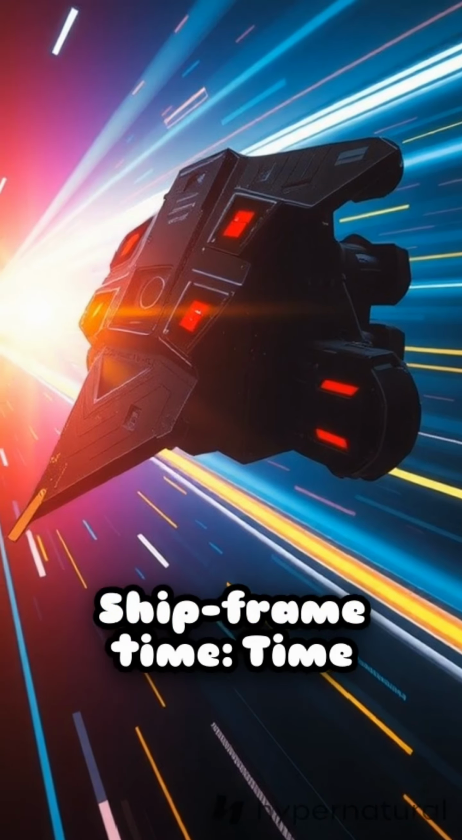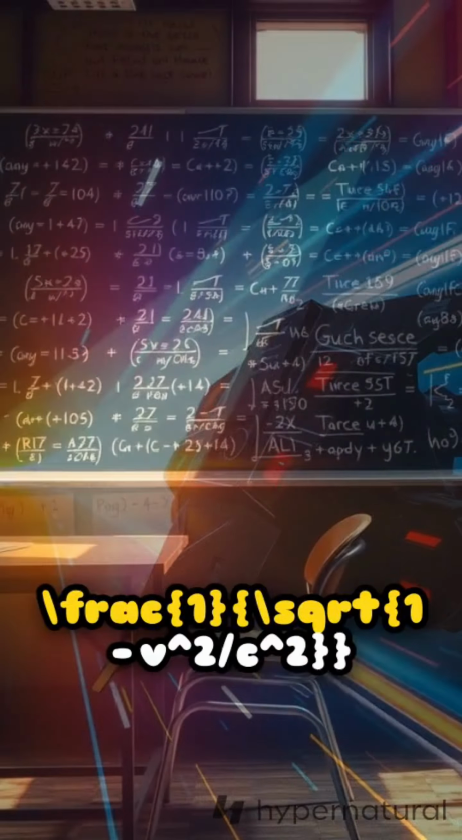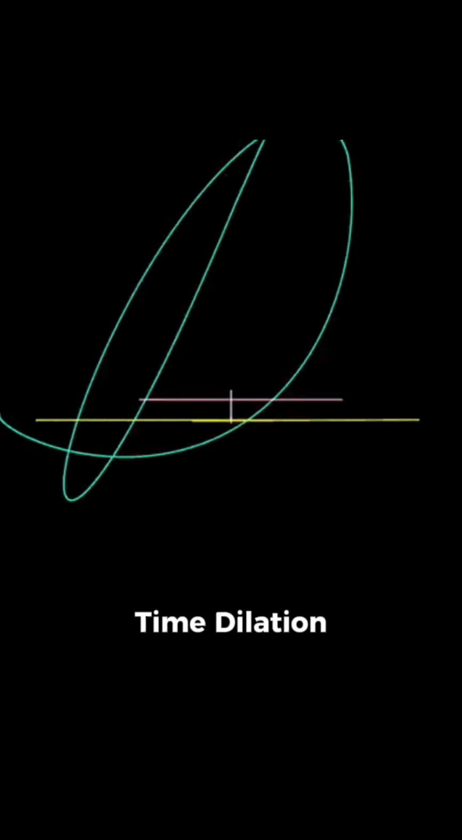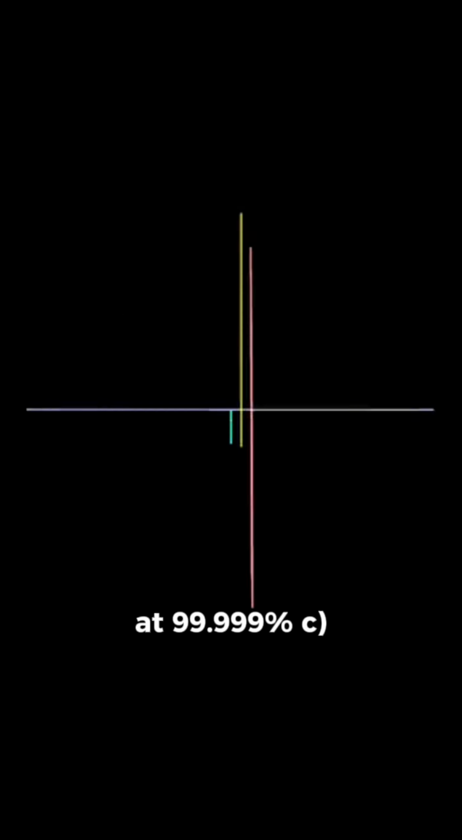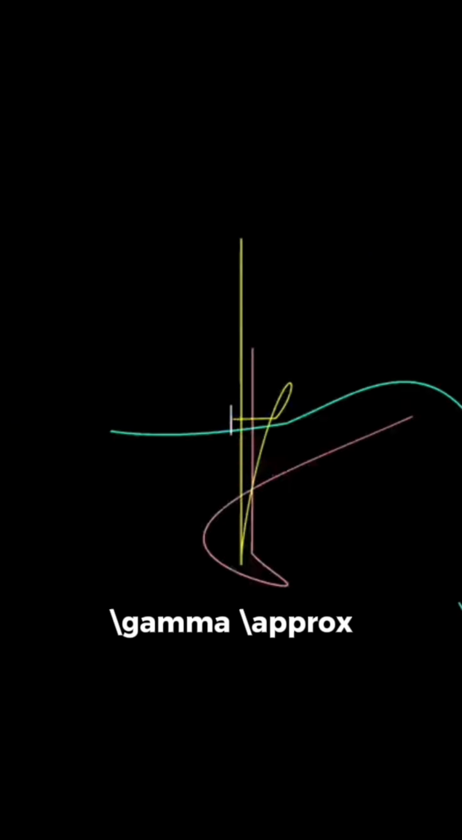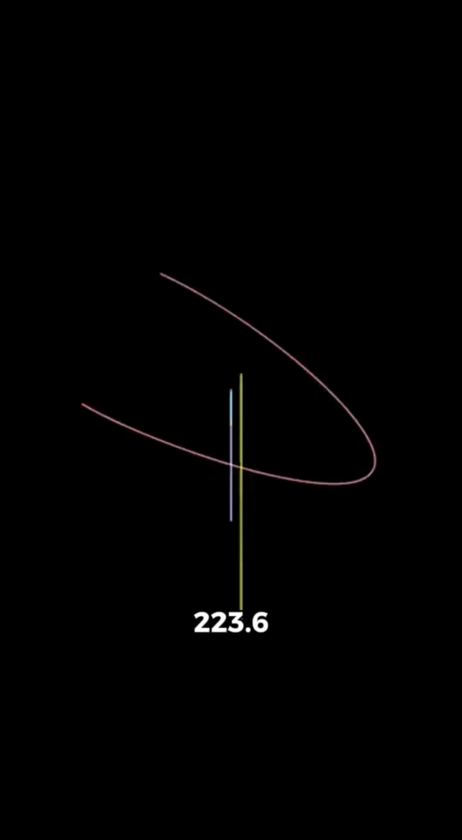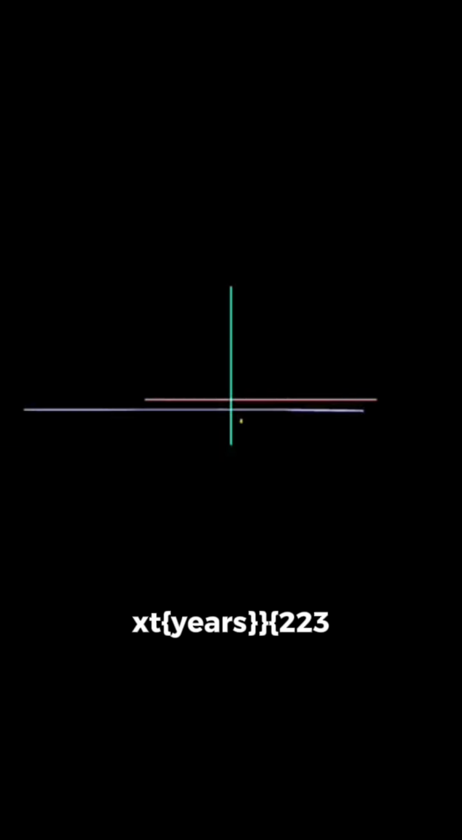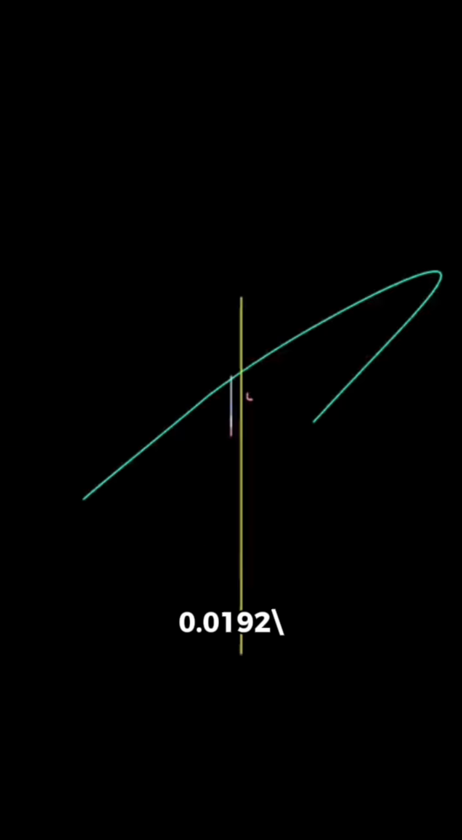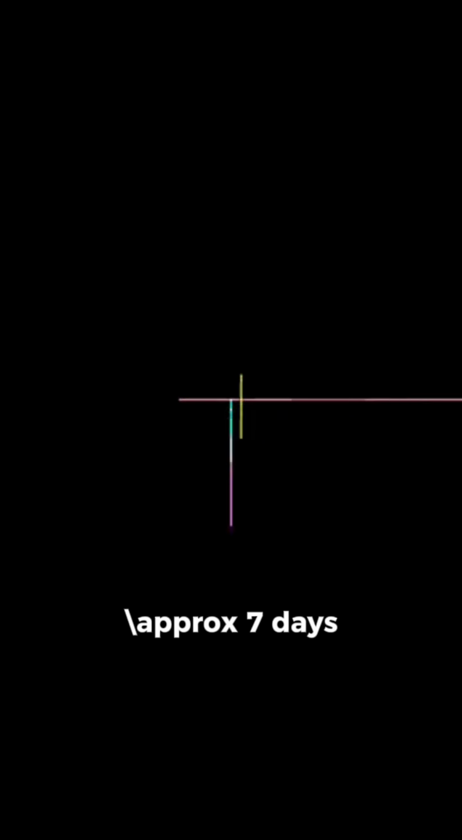Ship frame time: time dilation factor, gamma = 1 / sqrt(1 - v²/c²). Ship frame relativistic time dilation at 99.999% c. Lorentz factor, gamma ≈ 223.6. Ship time = 4.3 years / 223.6 ≈ 0.0192 years, approximately 7 days.